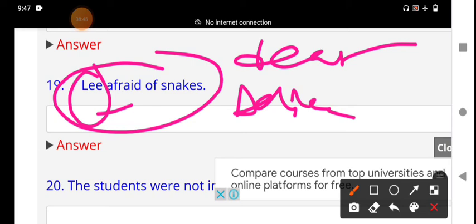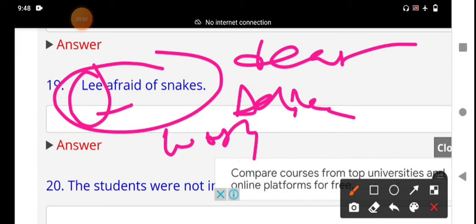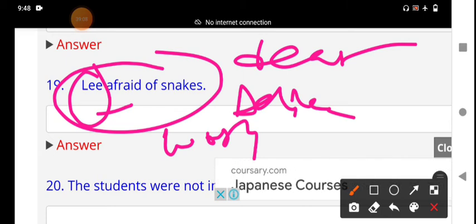Why did he worry or fear? About the possible results of a particular situation. That is, we should use afraid. Afraid means fear. It functions as an adjective.